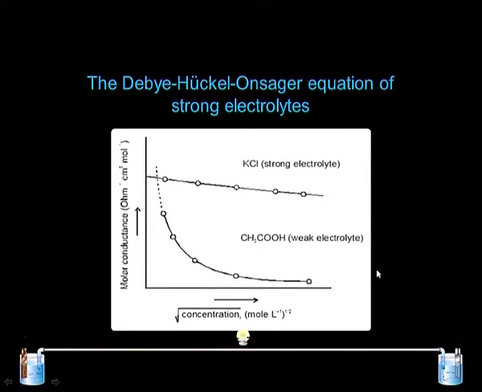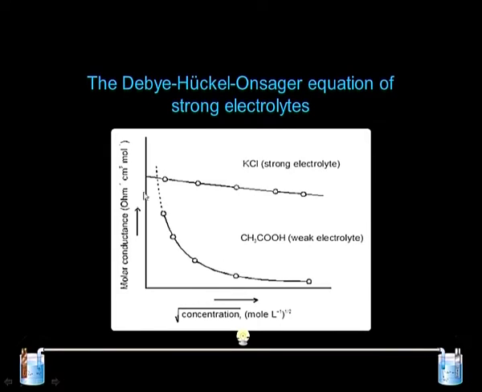If you look at the graph, we have plotted the molar conductance, lambda m, versus the square root of c, and we see that strong electrolytes show a straight line. The moment we extrapolate it, it touches the y axis, and we are in a position to get lambda m infinity from the graph.